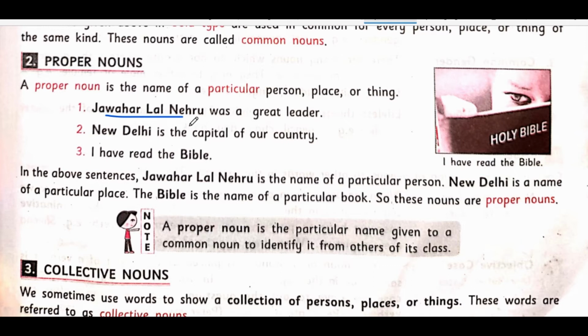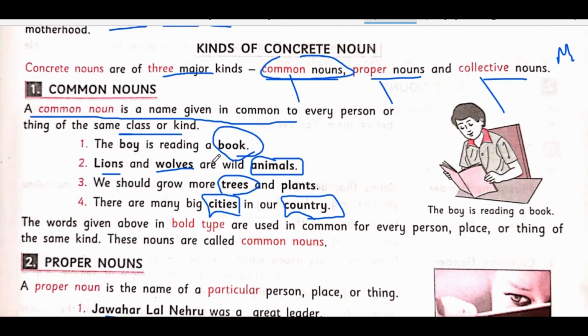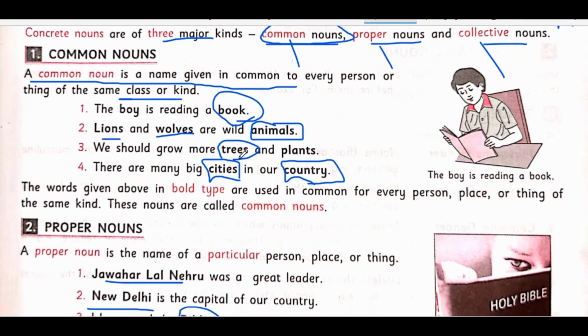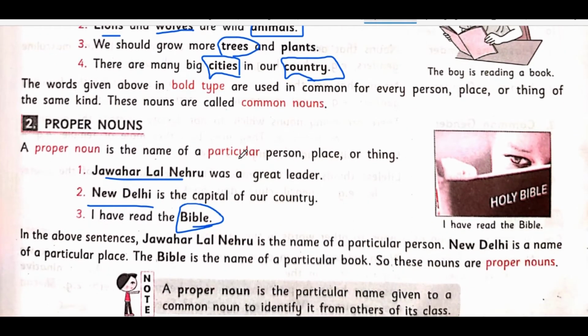that man is a common noun. But if I mention the particular name of that person, like Jawaharlal Nehru is a great leader, then Jawaharlal Nehru is a proper noun. Like New Delhi is the capital of India, or the capital of our country, that is also a proper noun. I have read the Bible. What book have you read? In the previous topic, we learned that if the boy is reading a book, the book is common. But if I say the boy is reading the Bible, or the Holy Book, or the Quran, then that is a proper noun.